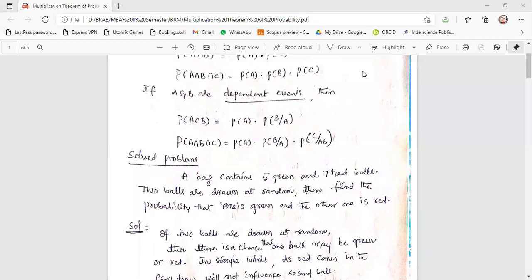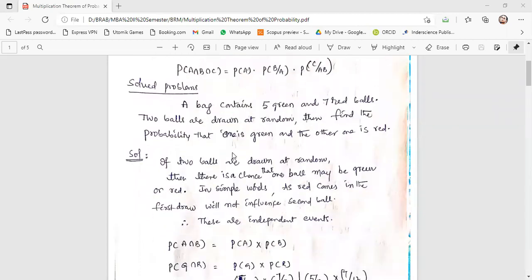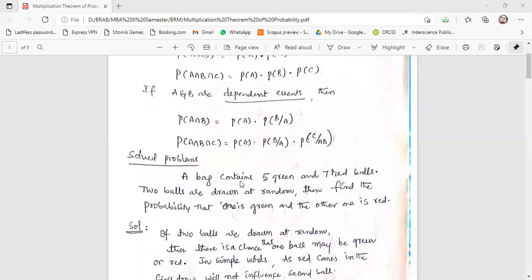Now you can write down this problem. Are you ready with your pen and paper? Clear, guys? Yes, sir. So write down: a bag contains 5 green and 7 red balls. Is it visible on the screen? Yes, sir. So a bag contains 5 green and 7 red balls. 2 balls are drawn at random. Then find the probability that one is green and the other one is red.